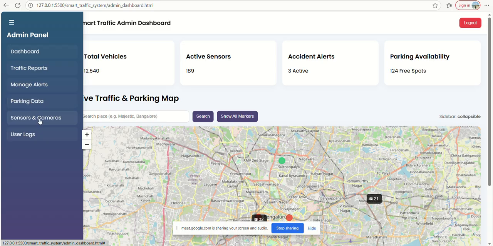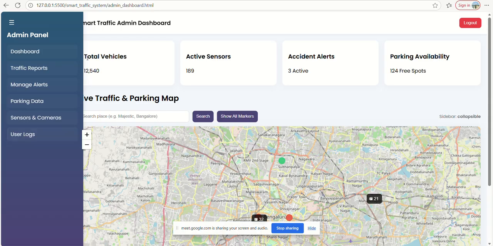Sensors and cameras. What this does in this case is we'll have sensors at particular locations and cameras in areas where there is more traffic, which can guide users and save their time. We even have user logins. For logging into the website, the user should have their own login IDs.